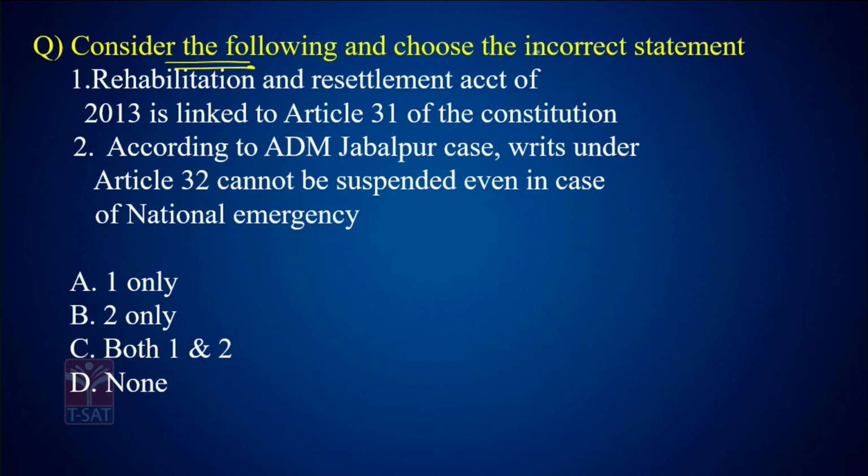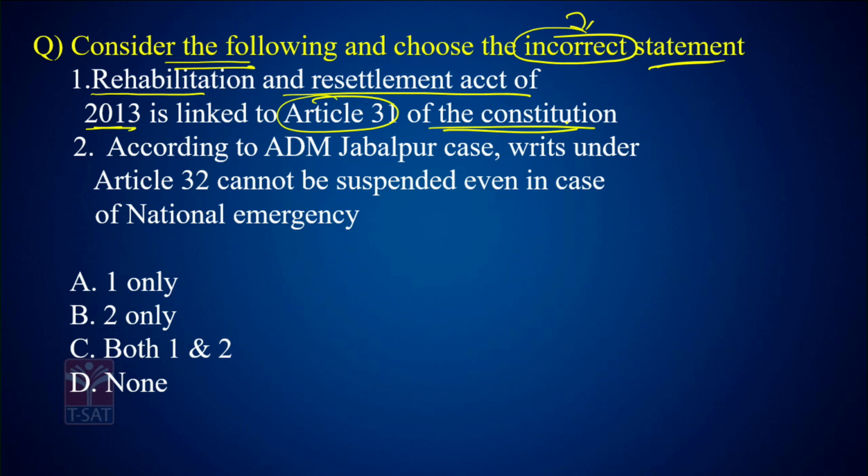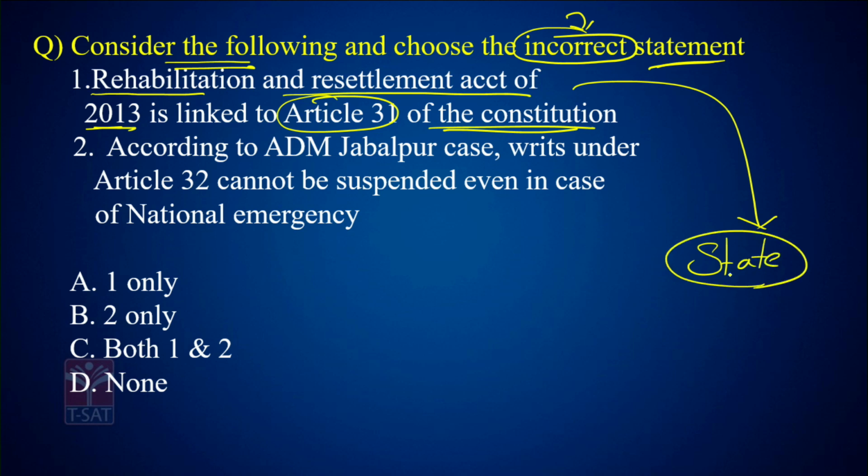Consider the following and choose the incorrect statement. See, this is a very important word here. The Rehabilitation and Resettlement Act of 2013 is linked to Article 31 of the Constitution. According to this act, whenever the government takes away your land, if it is an urban area, you need to give 2x the government price.